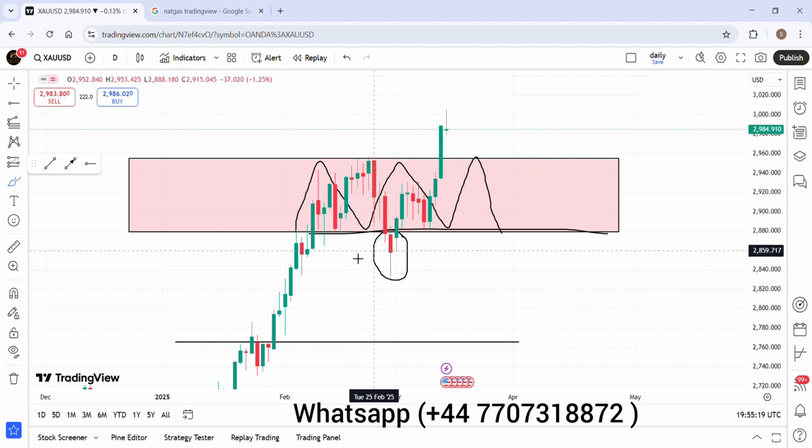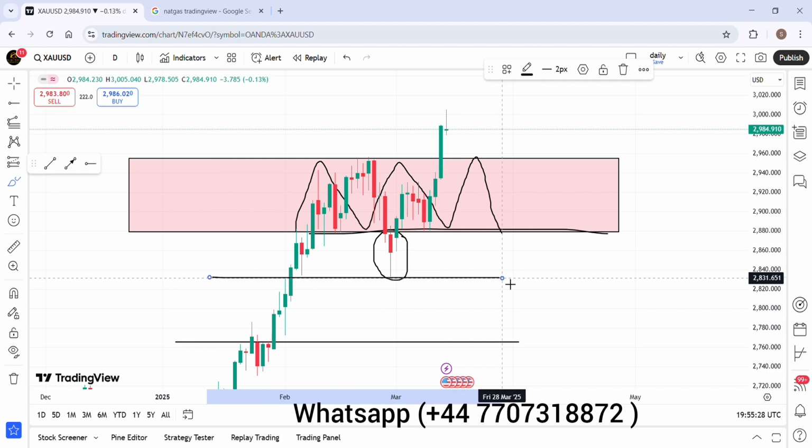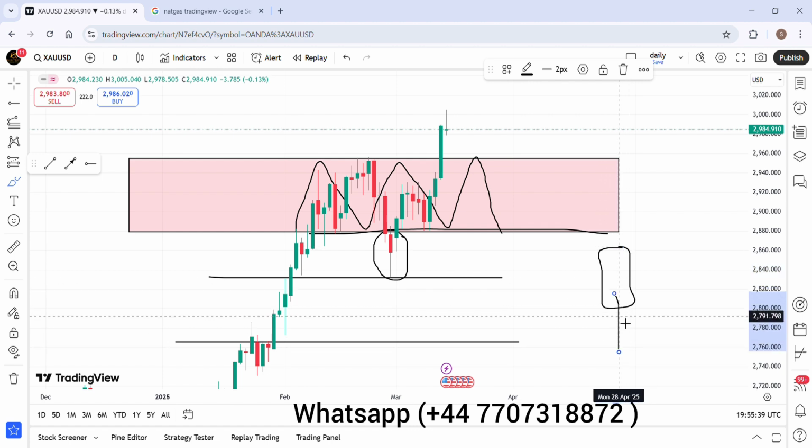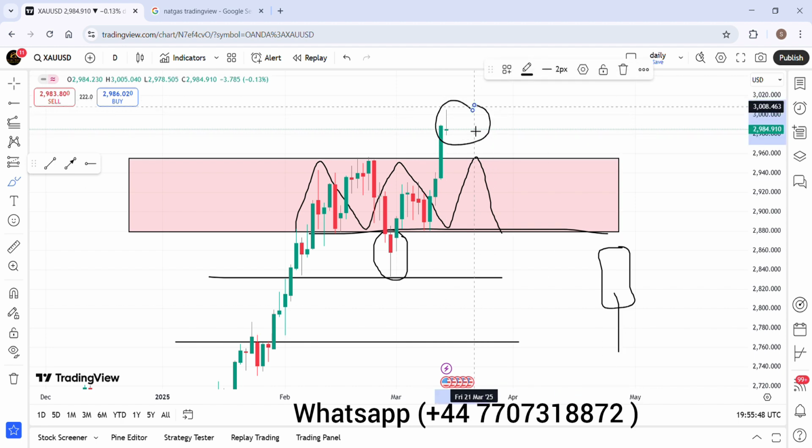We have a same level support here, but we are not going to call it a support. This is a wick. What is a wick? If you have a candle like this, this part is known as a wick. Mostly gold candles form these. These are the wicks, the upper wicks and the lower wicks.